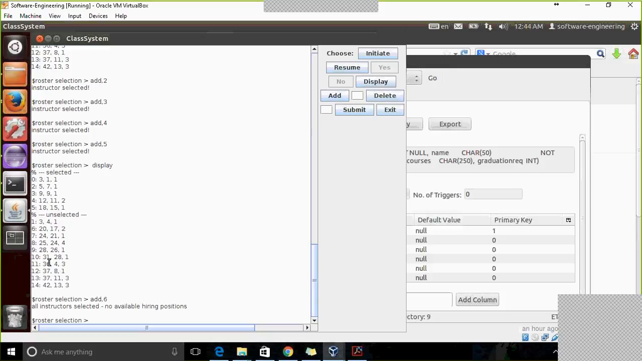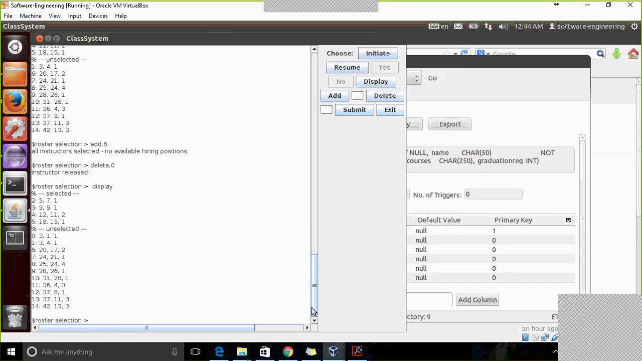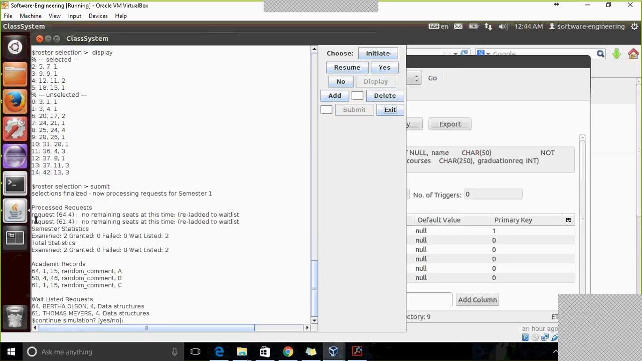We also have the option to delete. So I can, for example, delete a line that we already selected. I click on 0, delete, and it deletes the instructor on that line, and then I click on display. We see that it is removed from the selected ones. Now we're done with the selection and hiring of instructors for this semester. So we click on the submit button, and the system shows the requests and the statistics, and also shows the records. Now, my teammate will go through the next part of the application.